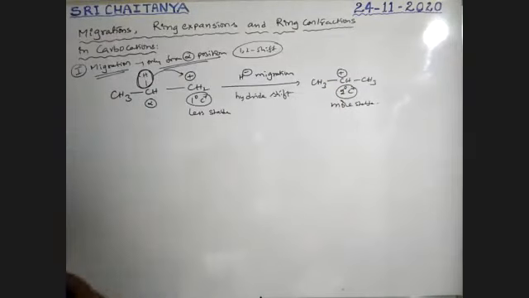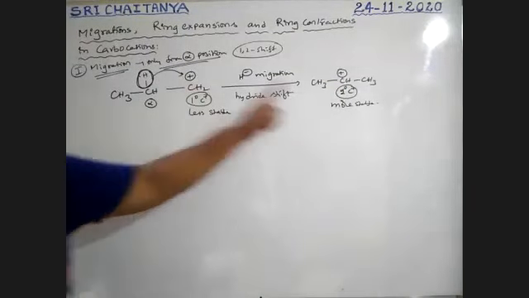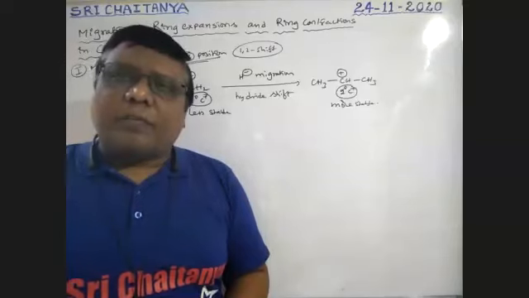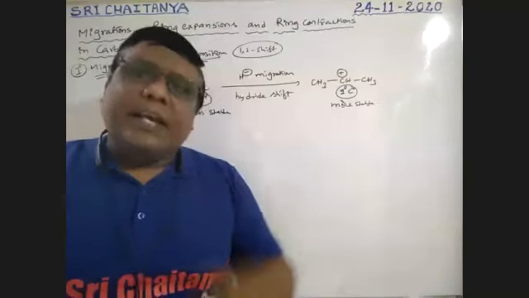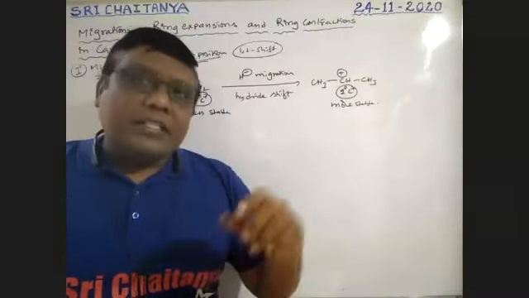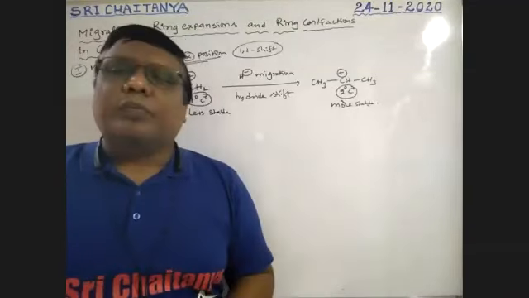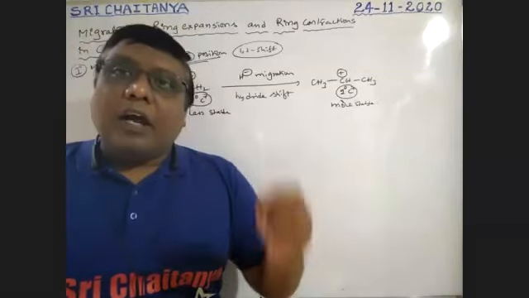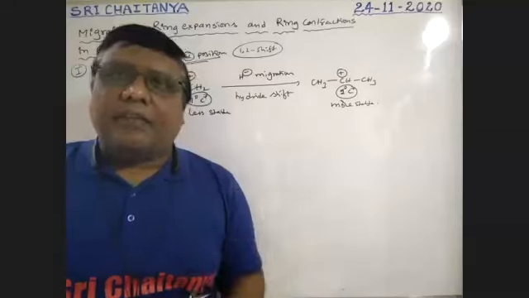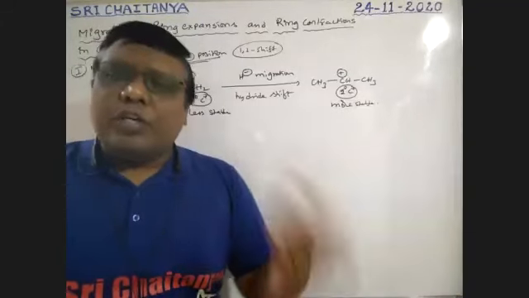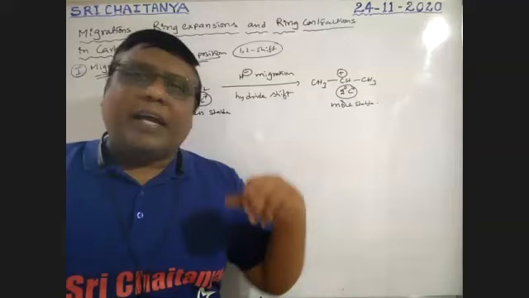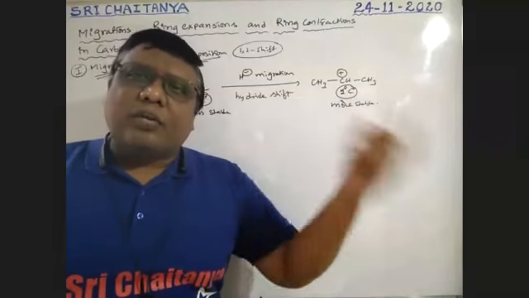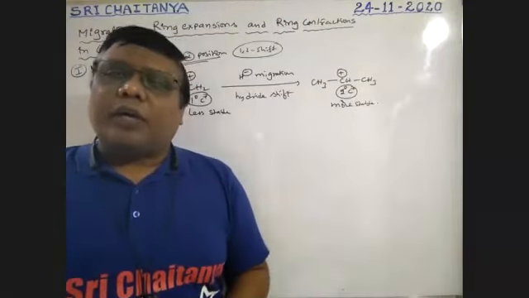It is more stable. That means a less stable carbocation is trying to convert into a more stable carbocation. During this process, an H minus ion may be migrated, or CH3 minus, an alkyl group with minus charge, or a benzene ring, a phenyl ring with minus charge, may be migrated. During that process, a less stable carbocation is trying to convert into a more stable carbocation.